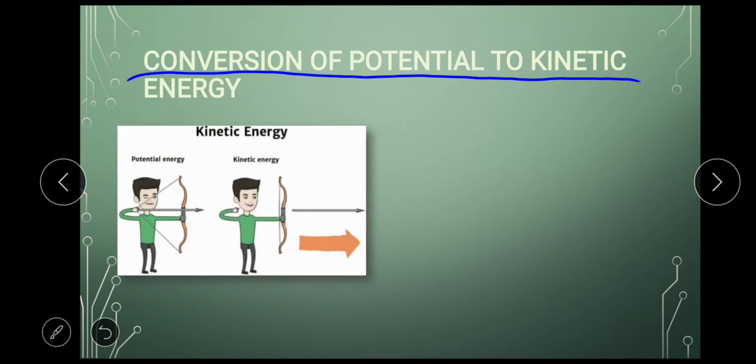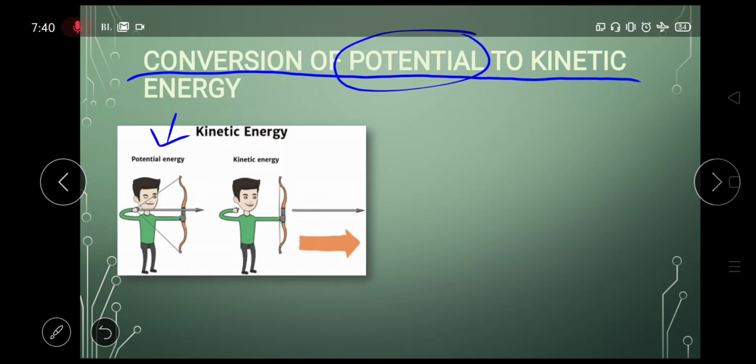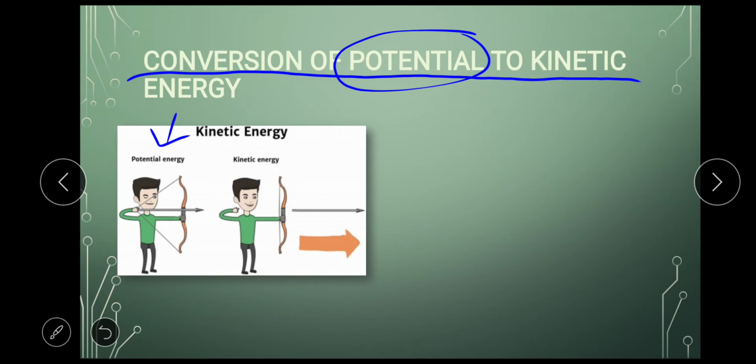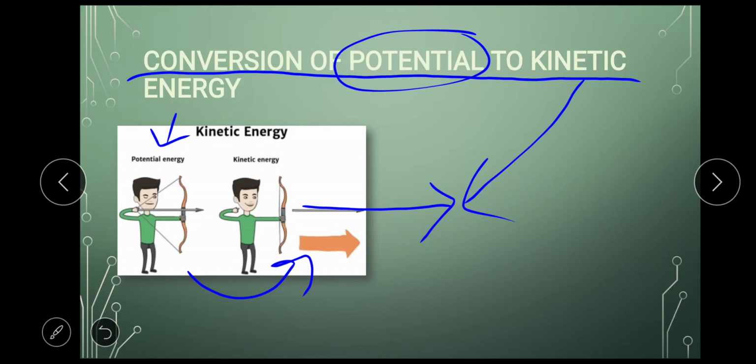Here we can see the example. When this person is stretching the bow, when he pulls this arrow behind, he applies a lot of energy, and that energy is stored in this bow. A lot of energy is stored in the bow. That energy is potential energy. But when he releases the bow, this arrow is moving in this direction with a great speed. Now the arrow has kinetic energy.